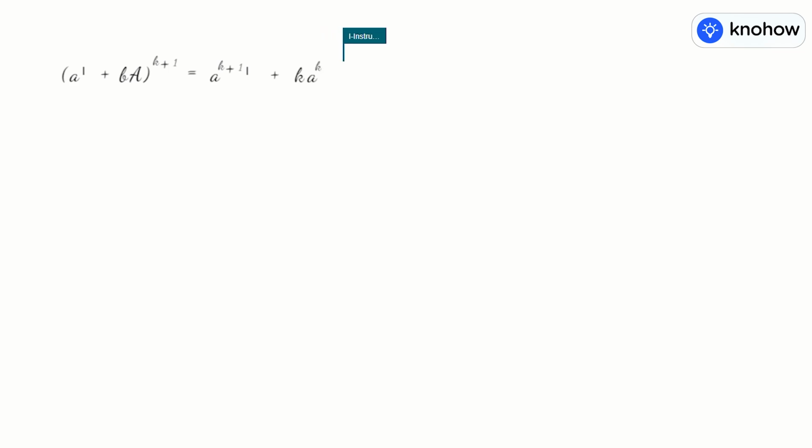And what about the third term? In the third term, you already have BA^k which will remain as such, IA to be replaced by A, so BA. And what about the last term? In the last term, you have plus k A^(k-1) B square into a 0 matrix. So this 0 matrix will make the entire thing 0, and added to the other terms will make no difference.